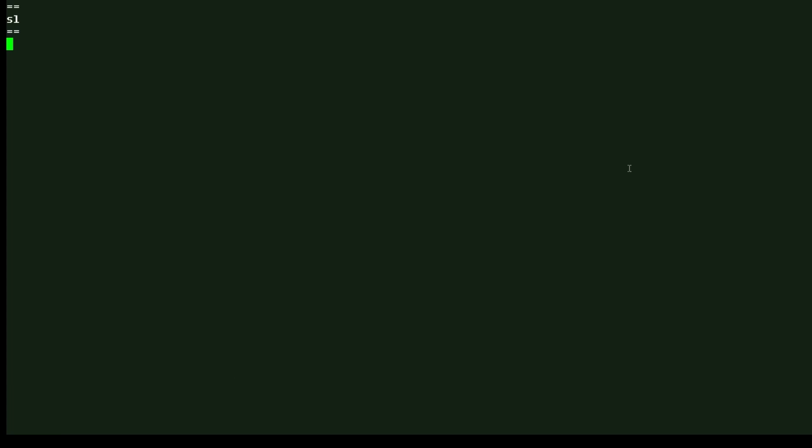In this Linux tip, we're going to take a look at what happens if you type SL by mistake when you meant to type LS. It depends on whether the particular software is installed on your system, but this can give you a laugh, so let's go ahead and try this.